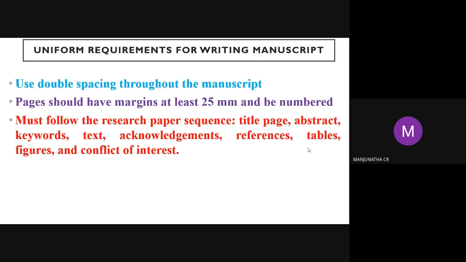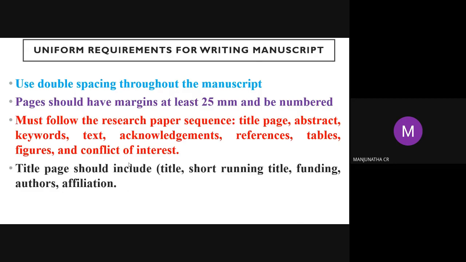Tables, you can number 1, 2, 3. Figures and conflict of interest. Conflict of interest means from this journal publication, are you taking money or not? They will ask. Once it is published, is it required money from that paper? If not, you can write that conflict of interest to your editor. Title page should include the title, short running title, findings, author affiliation.